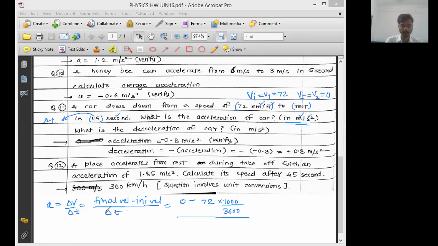Divided by time required. What is the time required here? 25 second. Now this division, you can always remember, comes out to be 5 upon 18. The zeros cancel. 10 upon 36 is always 5 upon 18. Yes or no? 10 upon 36, 5 upon 18. Yes or no?